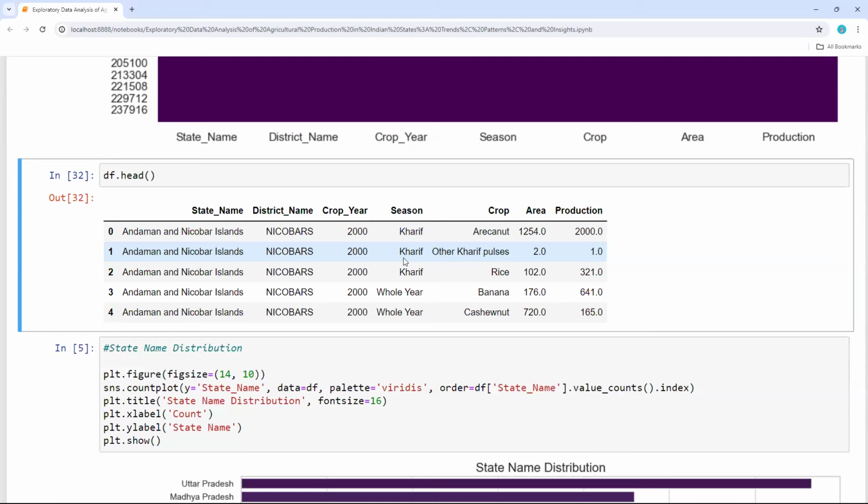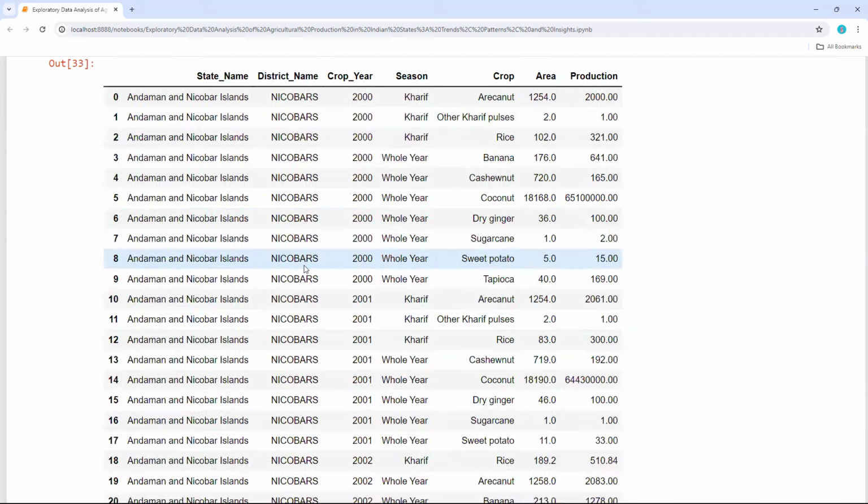So in India, we name seasons with names like Kharif and Rabi. And whole year means nothing but that the crop can be produced at any time of the year. So there is no specific season for that particular crop, like banana, which can be harvested the entire year, and cashew nut also has no particular season. And this is the head of the data. If I wanted to look at the data for the first 25 entries, let me look at it.